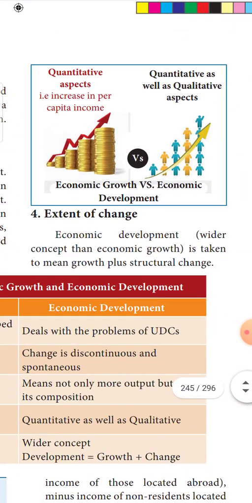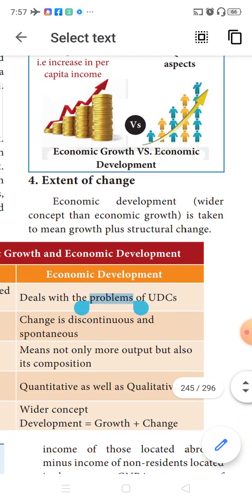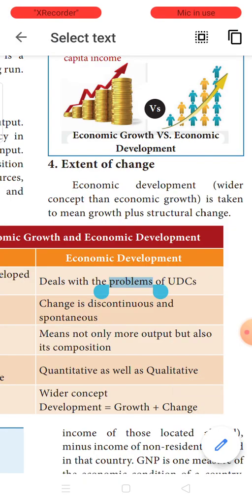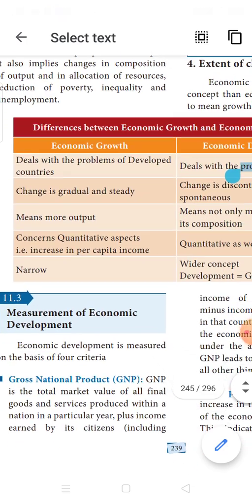Now this picture exemplifies the quantitative aspects. When there is an increase in per capita income, you call it economic growth. When it is qualitative as well as quantitative, there is an increase in per capita income as well as an increase in human development. That is why a human being's picture is given there, as well as a growth arrow mark. Now the extent of change is a wider concept, whereas structural changes are observed. You could see this difference in the table given.